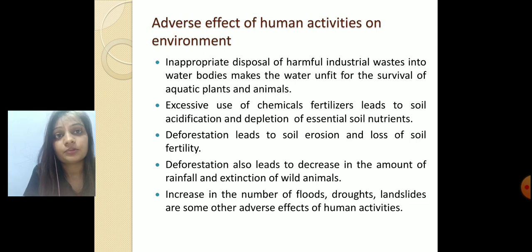So from this chapter, the conclusion we get is that we human beings are totally dependent on the environment. We are responsible for saving our environment and we should avoid such activities which harm the environment. And the basic first thing we can do is to plant more and more trees to save our environment.